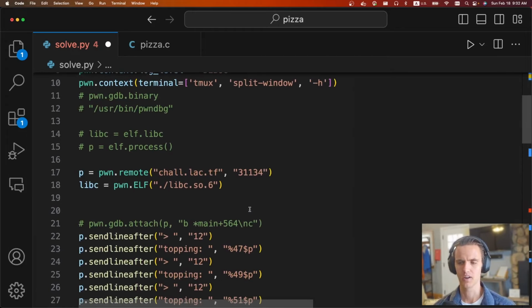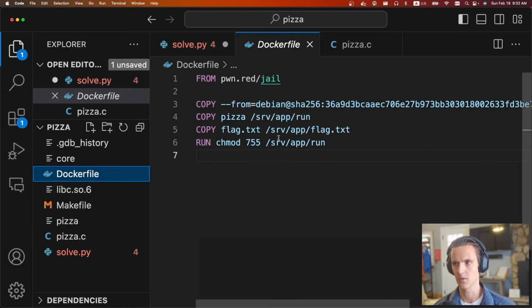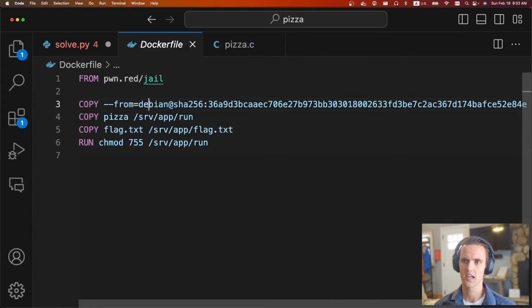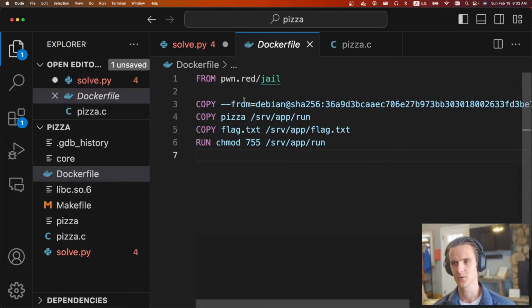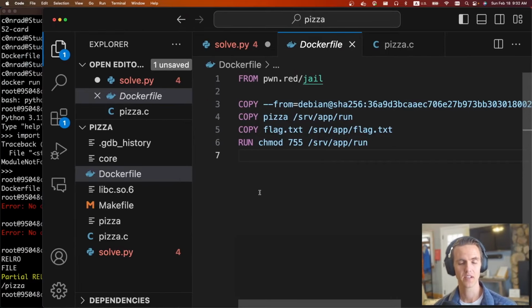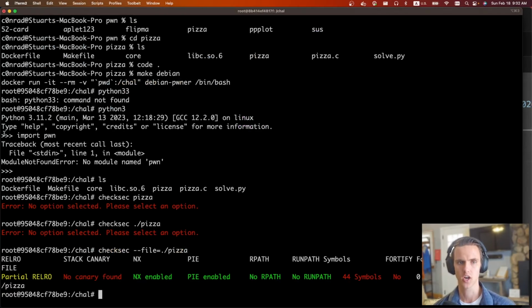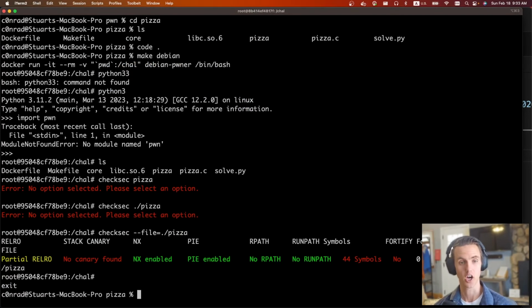Probably the hardest part, not hard, but most frustrating part of this challenge is, again, they're using a redpwn jail, but this time instead of using Ubuntu, they're using Debian. They're very similar, but for some reason pwninit just wasn't happy using the libc from this. So I grabbed the libc the same way I grabbed libc from the previous challenge. I just create a Dockerfile, grab it out. It wasn't happy, so thankfully, I have a video on my channel called CTF Tools, and I talk about how you can construct Docker containers for CTF.